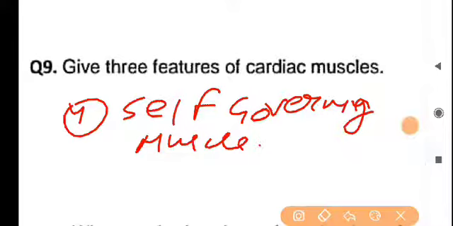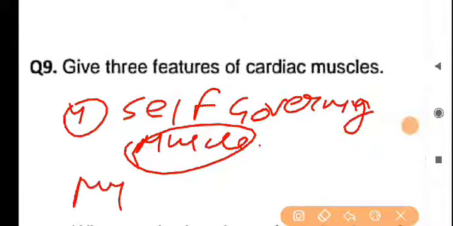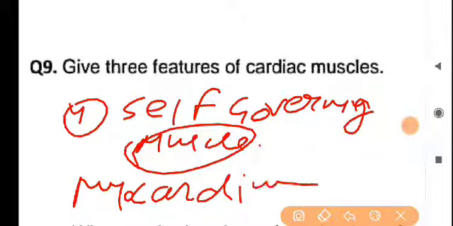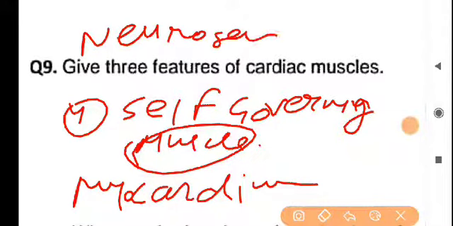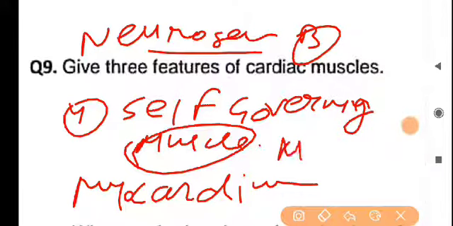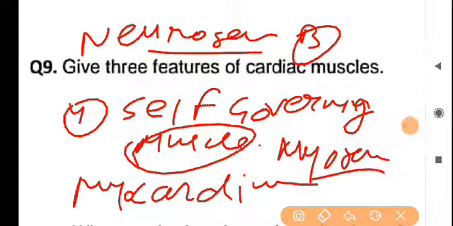our heart is actually the myocardium type. Listen, neurogenic and myogenic are two types of heart actually found in living organisms. Neurogenic hearts are those operated by the brain. The type of heart which is controlled by the brain is known as neurogenic. And myogenic hearts are those hearts that are controlled by the heart itself, so that is myogenic.